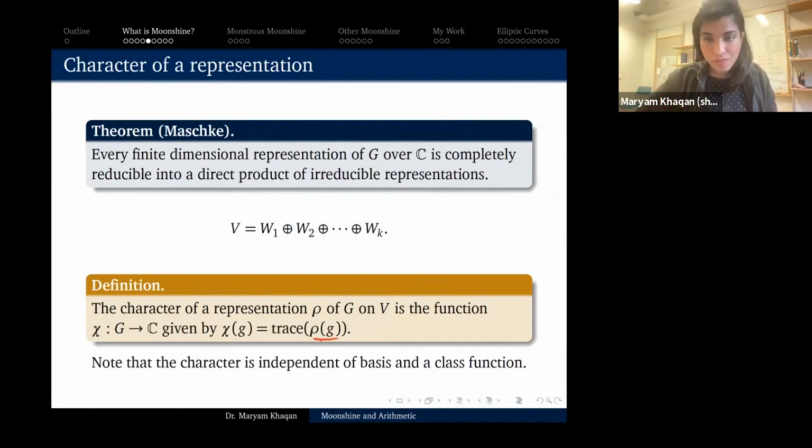And also it is a class function, by which I mean that it's constant on conjugacy classes of the group. Remember that the conjugacy class of H is all elements that are of the form GHG inverse or G inverse HG. And since the trace is invariant under change of basis, trace of GHG inverse is actually just equal to trace of H. This is from linear algebra. And this means that the character is an invariant of this representation.